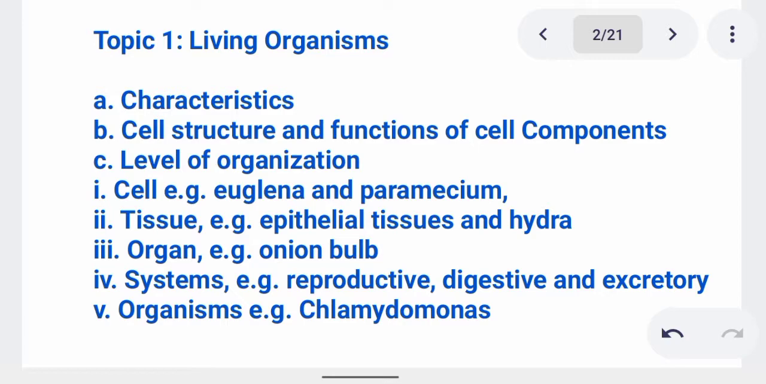Then we talk of organisms. When talking about living organisms, for example, we have Chlamydomonas here. Even you are a living organism. So here you are expected to read and understand basic tips from these aspects, so that whenever you see questions related to this in your JAMB, you're able to answer them successfully.